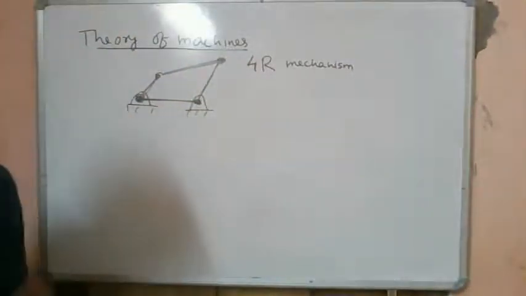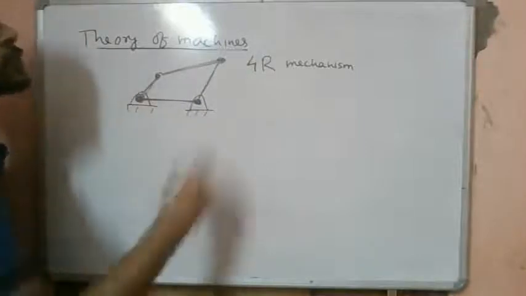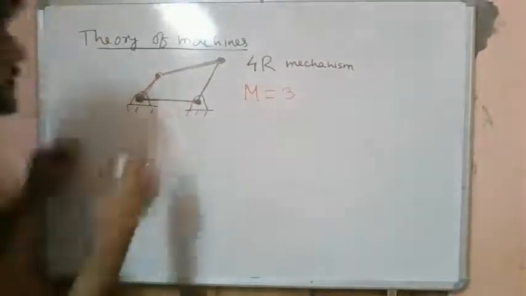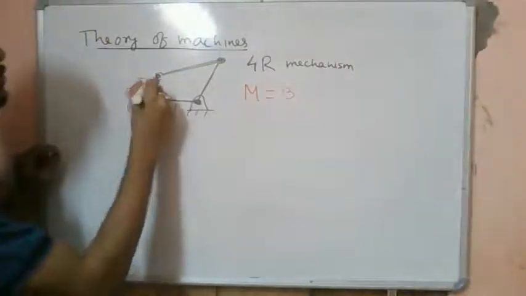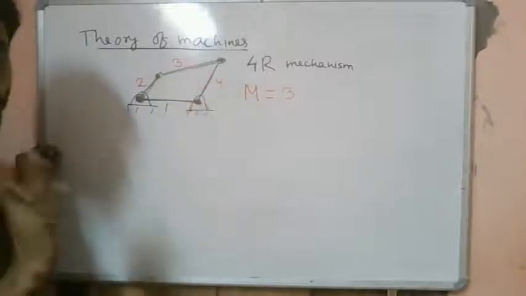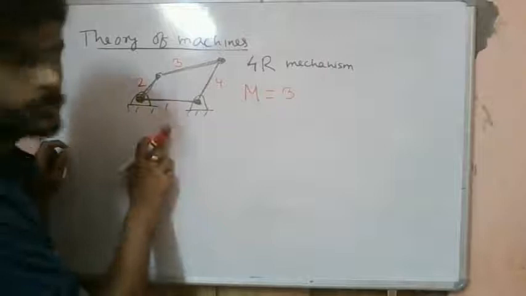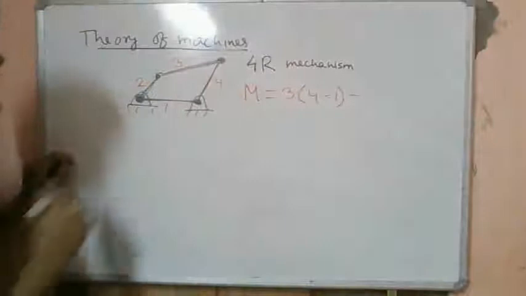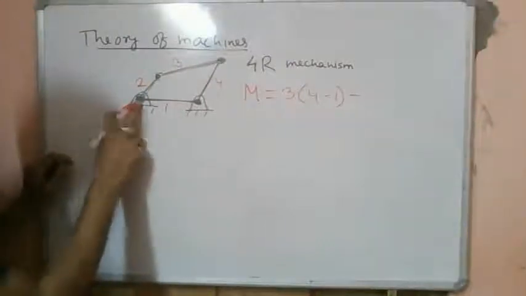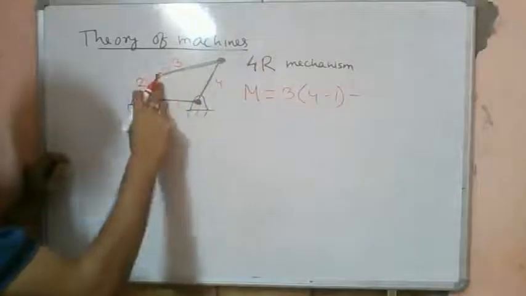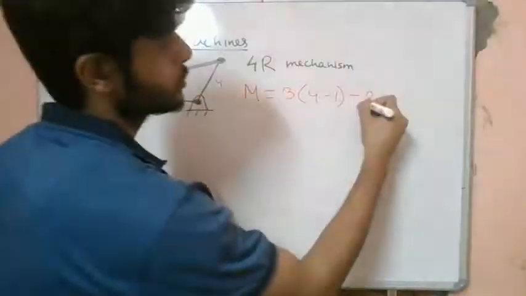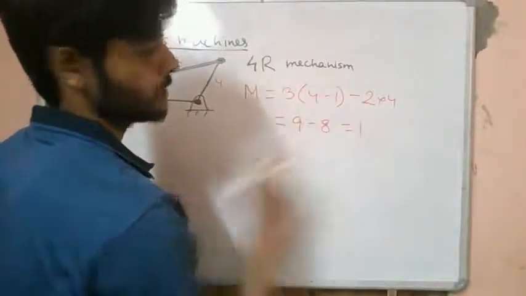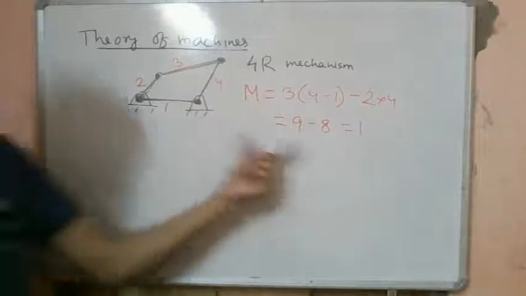So let's try to find out the degrees of freedom. We have mobility as 3 times the number of links. We will number them 1, 2, 3, 4, so we have 4 links. Of the 4 links, 1 is fixed, so 4 minus 1, minus the number of lower pairs. We have 4 different revolute pairs, so 2 into 4. So 9 minus 8 is equal to 1. That means the mobility of this mechanism is 1.